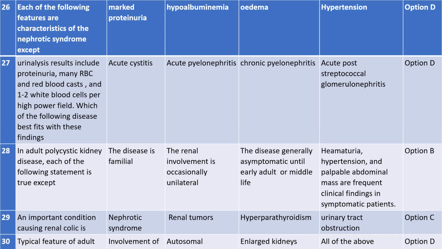So what is 27? Urinalysis result includes proteinuria, many RBC and red blood casts, and 1 to 2 white blood cells per high power field. Which of the following diseases best fits with this finding? The answer is number D, that is acute post-streptococcal glomerulonephritis.